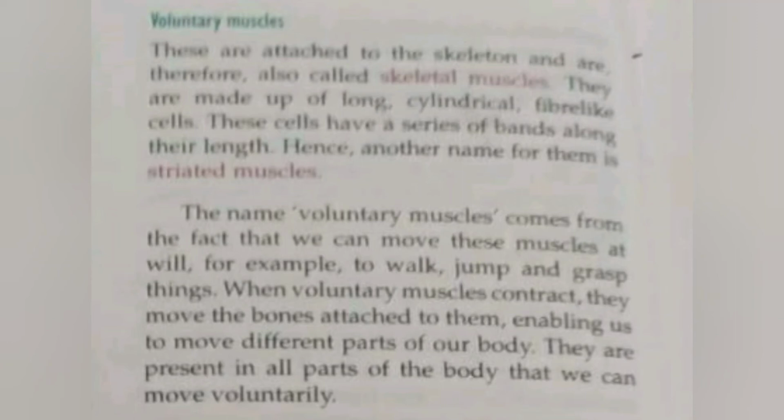Children, are you all with me? Do you remember what is voluntary muscle? The muscles that are attached to the skeleton are called skeletal muscle or voluntary muscle because we can move this muscle according to our wish. For example, to walk, to jump, to grasp something, we use this muscle. When the voluntary muscles contract, they move the bones attached to them, enabling, that means helping us, to move different parts of our body. They are present in all parts of the body, and we can move these muscles voluntarily.